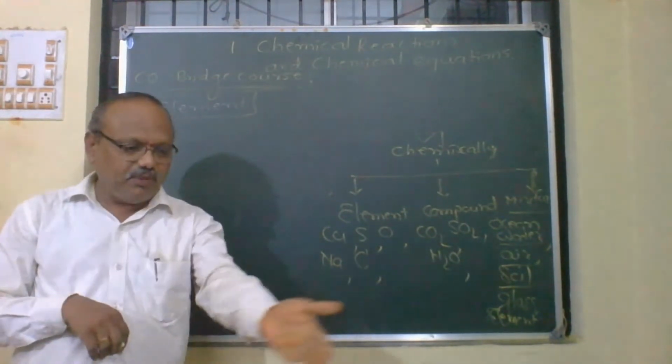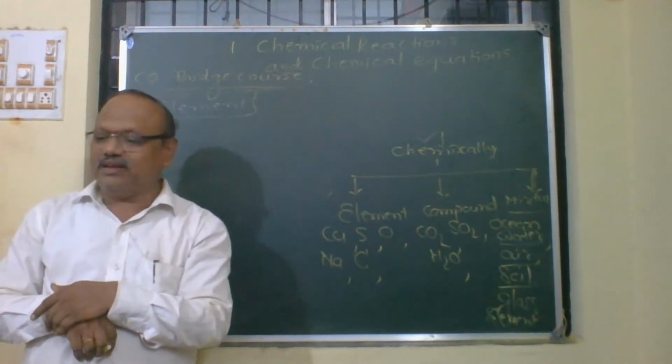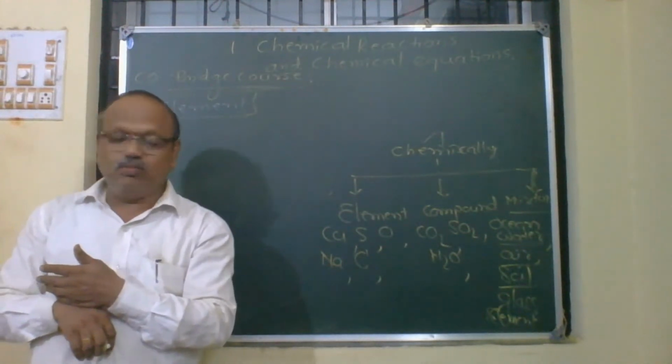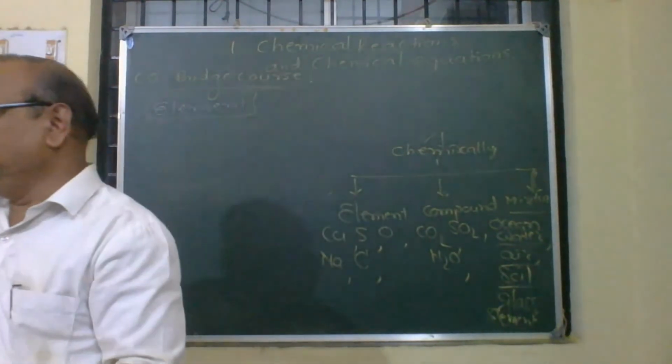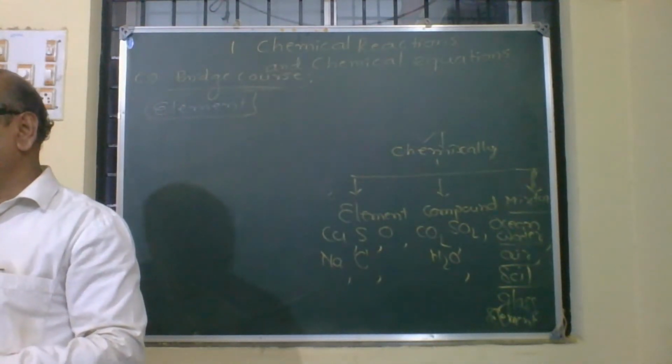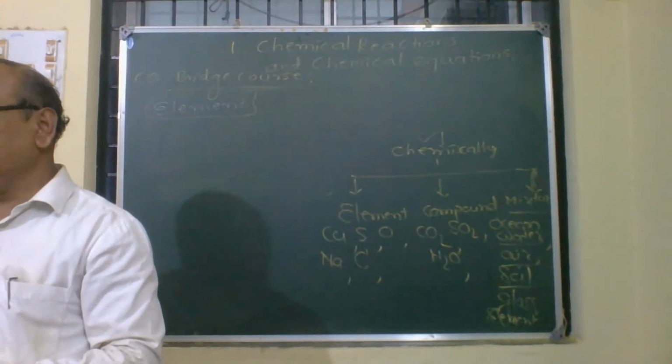Those symbols are given in the periodic table. In your book, in the last page, it's there. You can see the periodic table. You can open the last page. Periodic table. See. Last page.